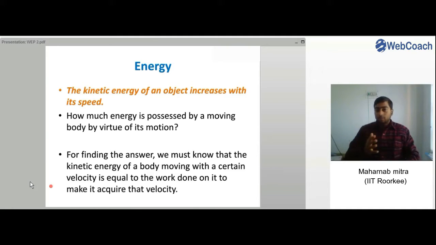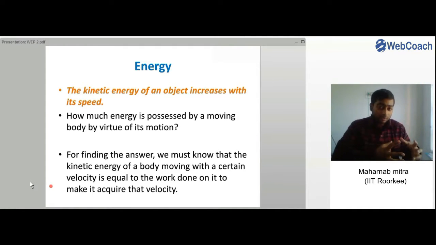When you are hitting a ball with your hand, you are actually doing work, you are transferring energy from your body to the ball, and now the ball moves and it has kinetic energy.